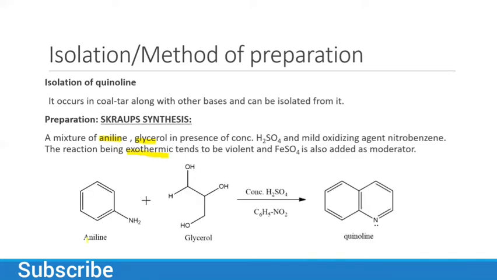So what is the reaction? We have aniline and glycerol in the presence of H2SO4 and with nitrobenzene we get our quinoline. What is the role of FeSO4? It is used as a moderator. H2SO4 is used with aniline and glycerol, and a mild oxidizing agent, which is nitrobenzene.